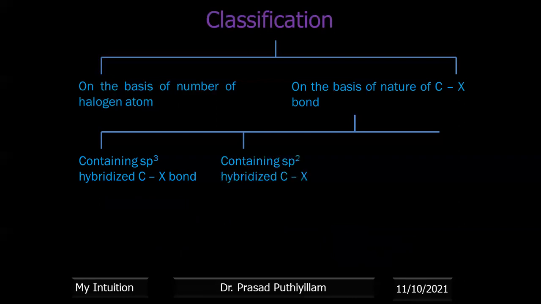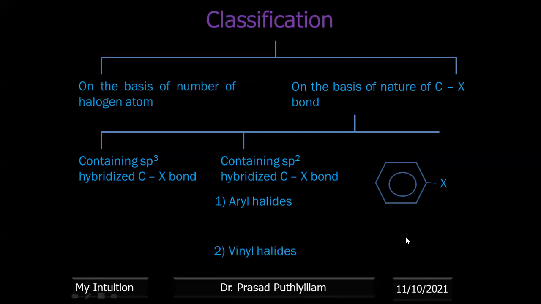Now next one, if it is sp2 hybridized, for example aryl halides. In aryl halides, say benzene is taken, to which the halogen atom is directly connected. If you check the carbon atom to which the halogen atom is connected, this carbon atom forms 3 covalent bonds and a pi bond. Therefore, 3 covalent bonds means only one s and 2 p orbitals are involved in hybridization. One more p orbital remains as a p orbital with one electron, which shows sidewise overlapping to give the double bond. So in benzene, it shows alternate single and double bonds. That's why I represented it with a circle. That is, the resonance hybrid structure is given.